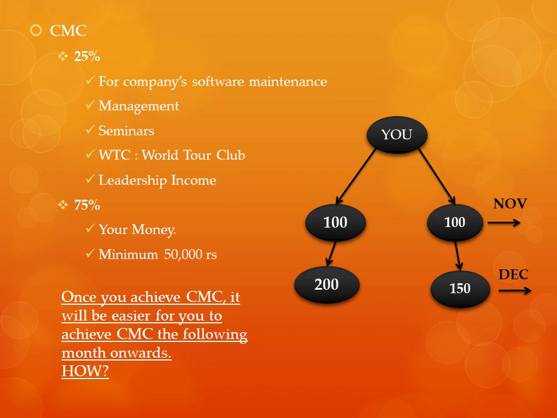Now, in the month of January 2021, consider from your left leg, each person makes a single downline. Definitely you will have 200 new members under you. Consider in your right leg, on an average, 150 members are multiplying to 200 members for the month of January. Total 400 members. Definitely you are able to achieve CMC for the month of January 2021 as well. That shows it takes time to achieve CMC. Yet once you achieve, it will be so easy for you to achieve on a monthly basis.